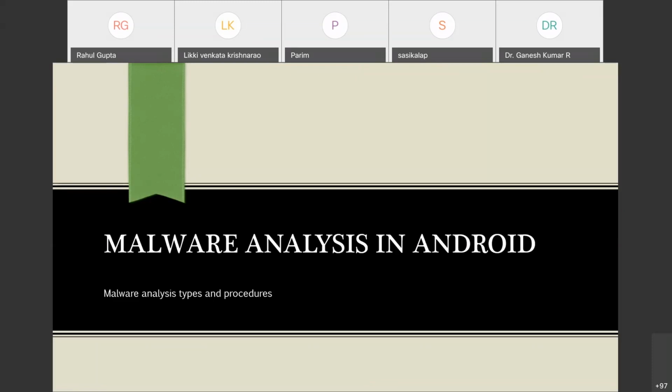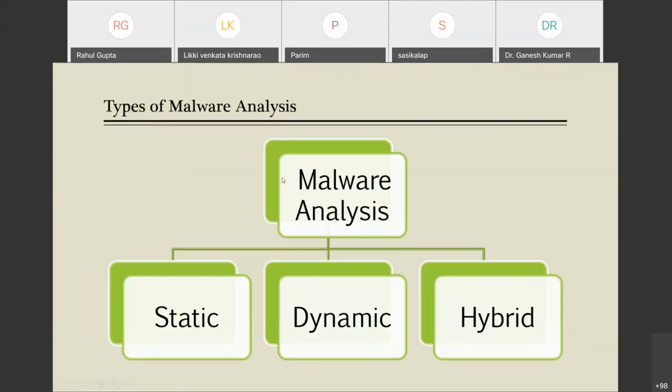So next is malware analysis in Android. I have seen my chat log there also, and there is no need of decryption there. Now I was discussing that we need to jump to malware analysis in Android, because ultimately we want to know what is wrong with our system and where. The analysis helps us. Malware analysis tries to find where the problem is, and if we have found the problem, it means we can mitigate it.